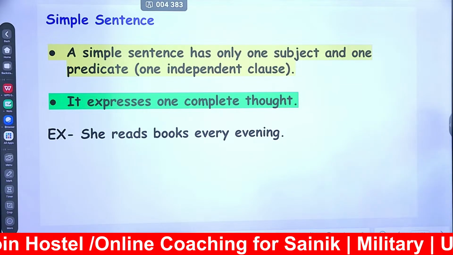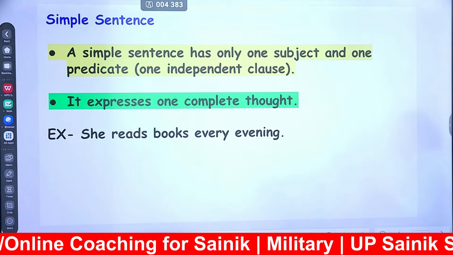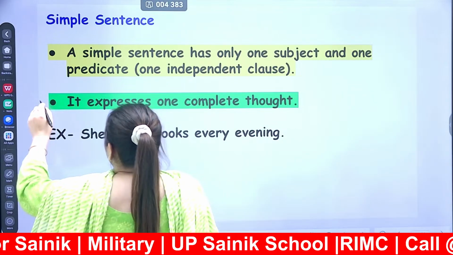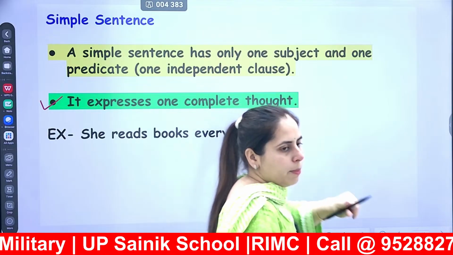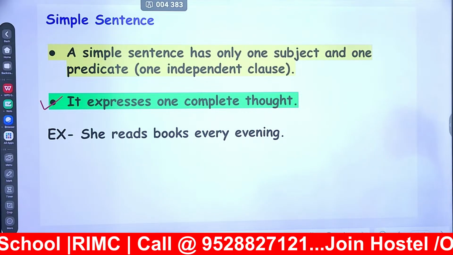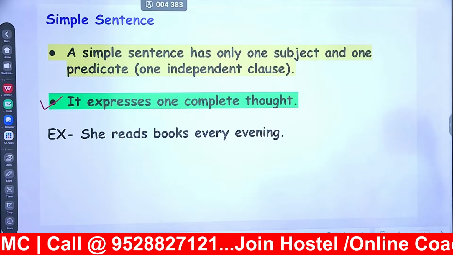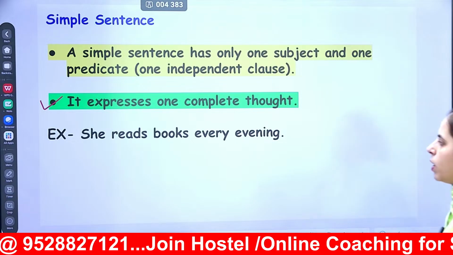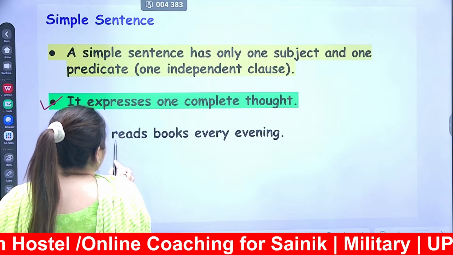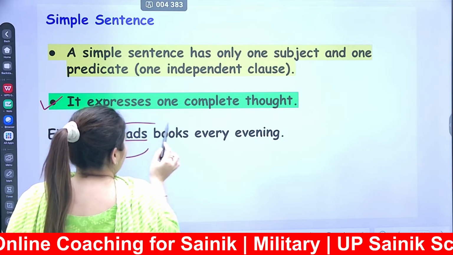For example, it expresses one complete thought, so इसका एक और feature होता है simple sentence का क्या? It expresses one complete thought. Read the example. She reads books every evening. So there is one what? There is one subject and there is one verb in the predicate part.